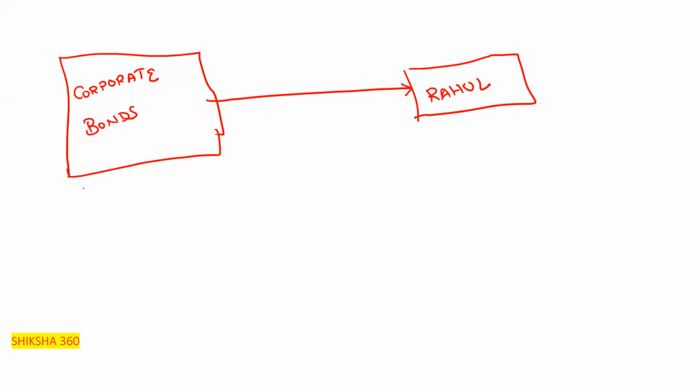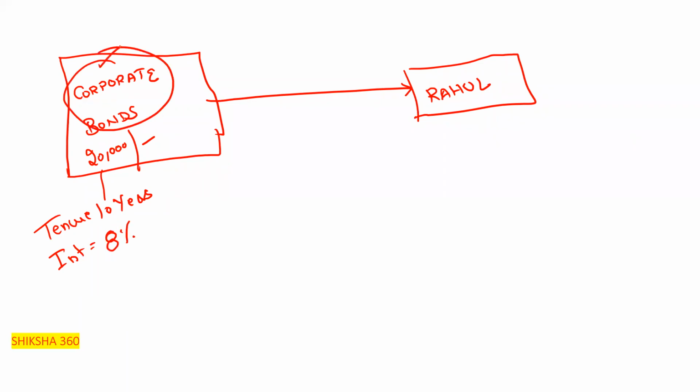The bond is of rupees 20,000, the tenure of the bond is 10 years, and the interest rate is 8%. What is the meaning of that? This company, say company XYZ, requires money of 20,000 for a long tenure.